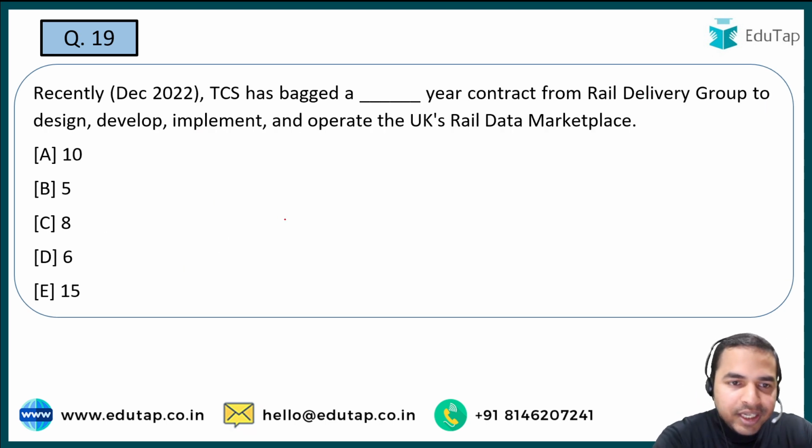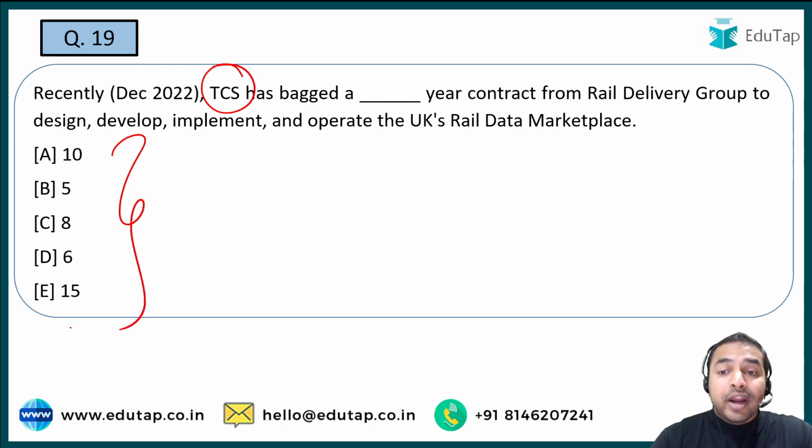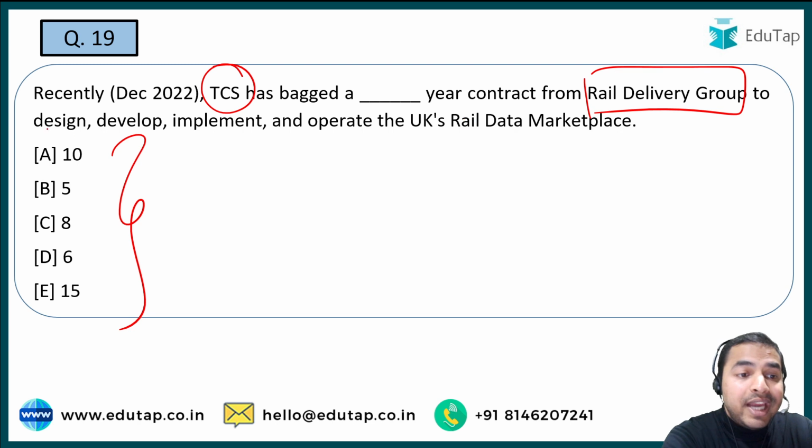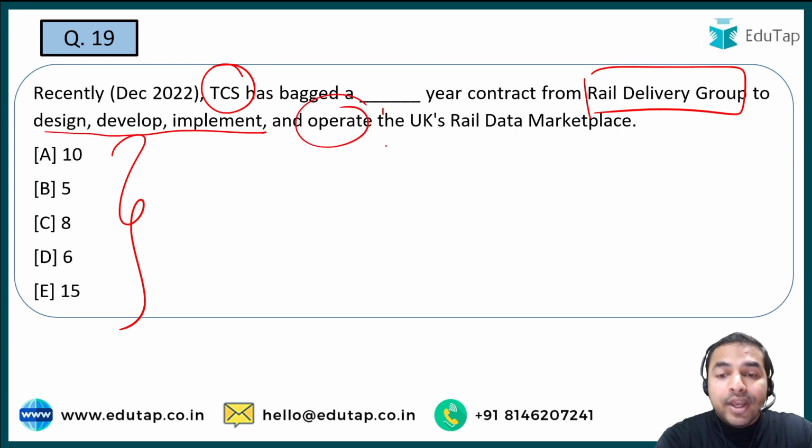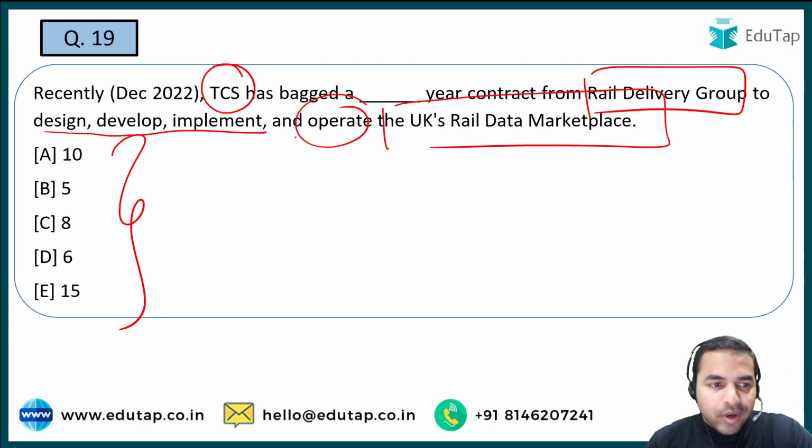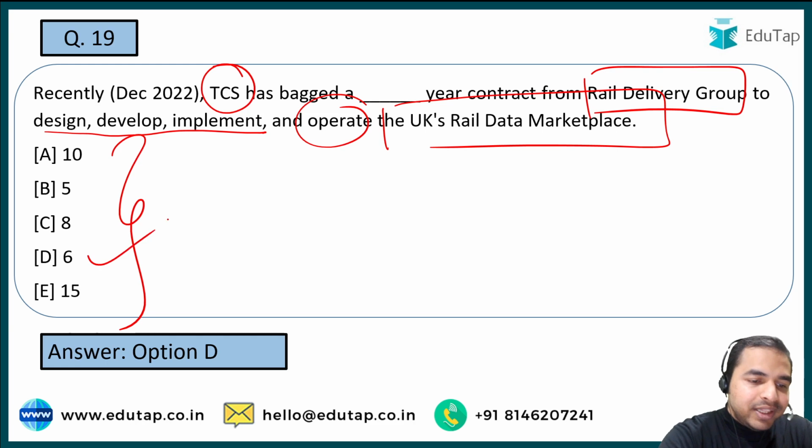Next question, how many years of contract has TCS taken from the Rail Delivery Group to design, develop and implement and operate the UK's rail data marketplace. So quickly tell me what is the right answer. What is the tenure for which TCS has bagged that particular contract? And it is option D, that is 6 years.